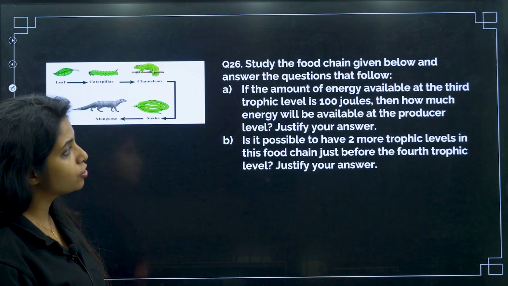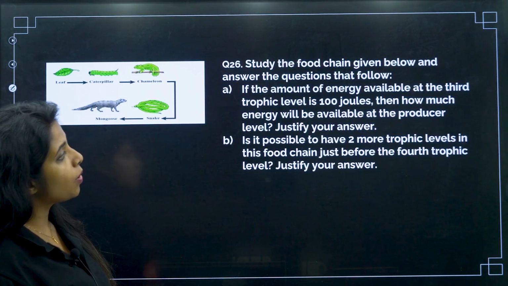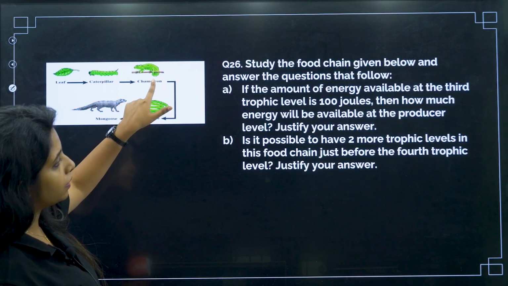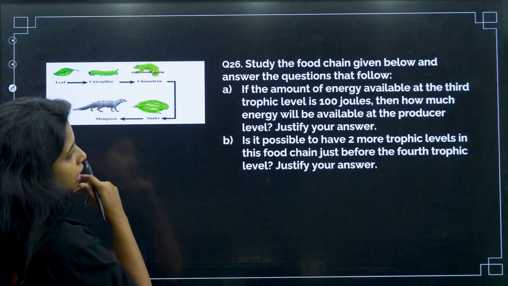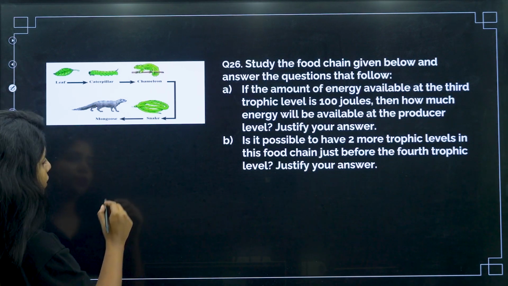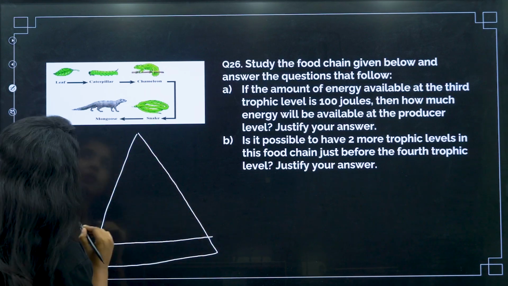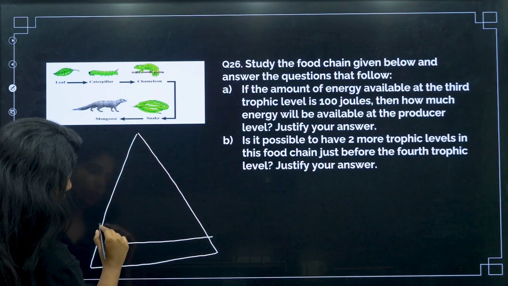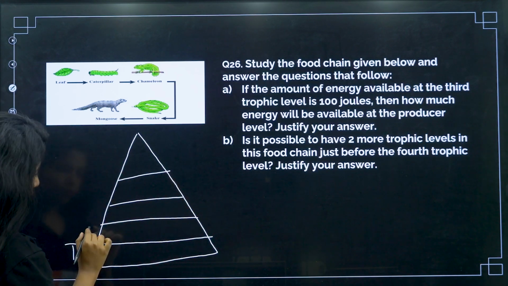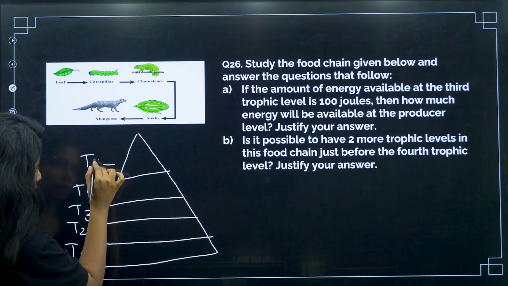Next question, study the food chain given below and answer the questions that follow. If the amount of energy available at the third trophic level, that is 1, 2, 3, is 100 joules, then how much energy will be available at the producer level? Justify your answer. So for that I have to make something like this. This is 1, 2, 3, 4, 5. This is trophic level 1, trophic level 2, trophic level 3, trophic level 4 and trophic level 5.